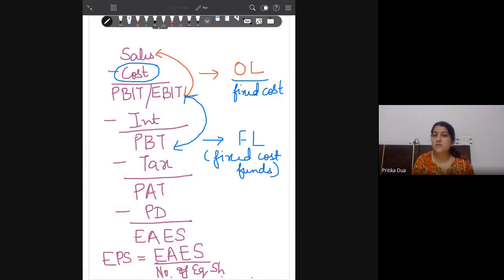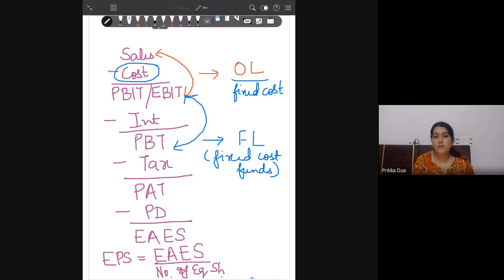It is a fixed cost for the firm, and if the return on investment is more than the cost of debt, you can actually increase the earnings of the equity shareholders by using debt capital in the capital structure of the firm, in the financial structure of the firm.